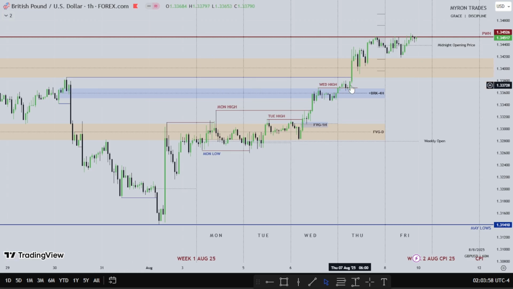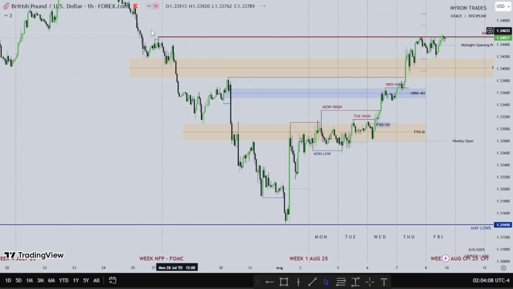As a breaker right here to go higher on Thursday, trading into that daily fair value gap we talked about, even trading into the previous week high. That's this high right here. So pound was really bullish, traded all the way to previous week high.